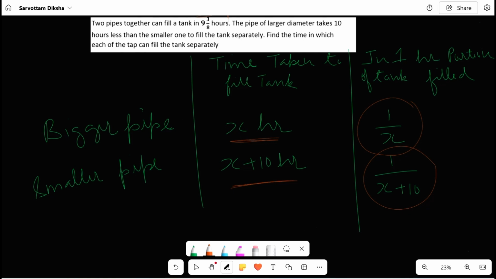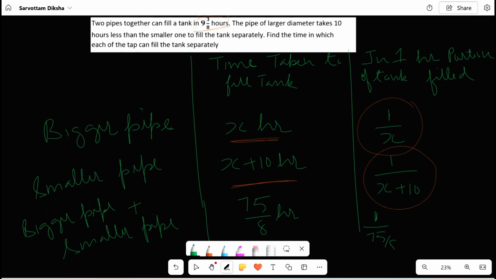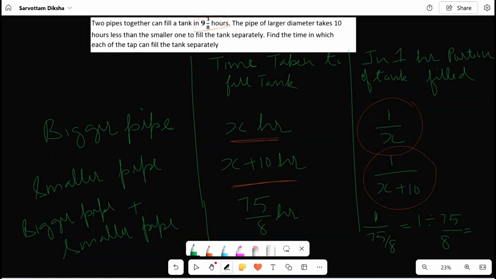So together they are filling the tank in 9 3 by 8 hours, which is nothing but 75 by 8 hours. So in 1 hour, it will fill 1 by 75 by 8 portion of the tank, which is nothing but the reciprocal. How does it come? I am showing it to you here.